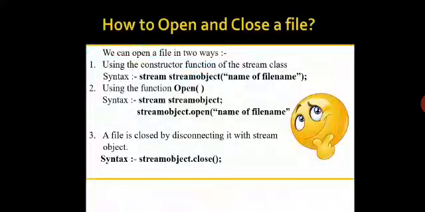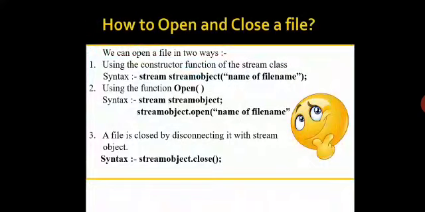Opening and closing of file. A file stream can be defined using the classes ifstream, ofstream, fstream that are contained in the header file fstream. The class to be used depends upon the purpose, that is whether we want to read data from the file or we want to write data to the file. So we can open a file in two ways. First is using the constructor function of the stream class, and second is using the function open.